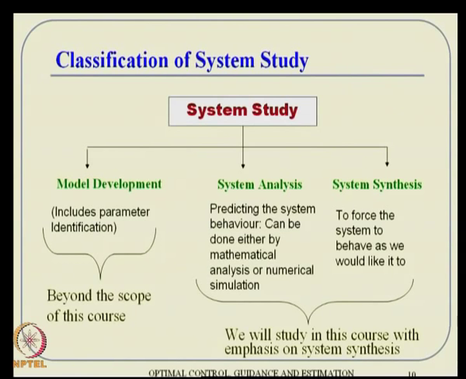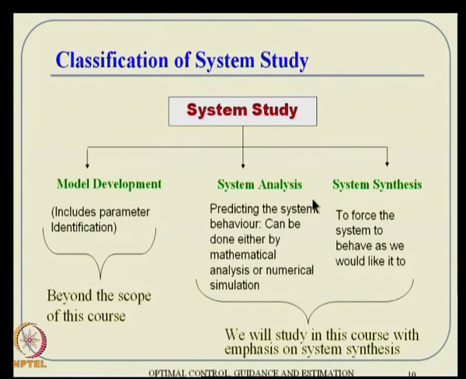Then when you talk about system study in general, there are three categories. One is model development, which can also include parameter identification in general, and typically we will not talk about that. In other words, we will assume that the model is available to us as far as a control system synthesis problem is concerned. As a control system designer, we will not worry too much about model development issues. So, we will assume that it is known to us.